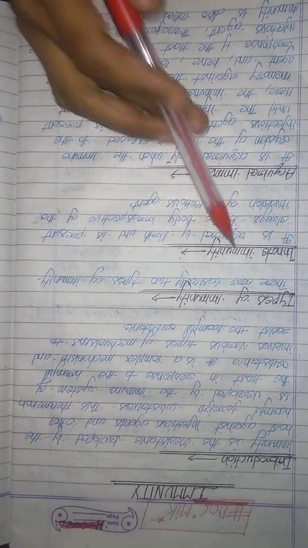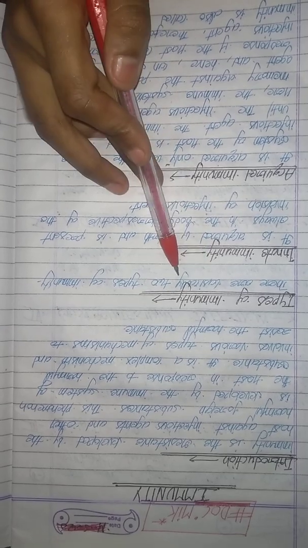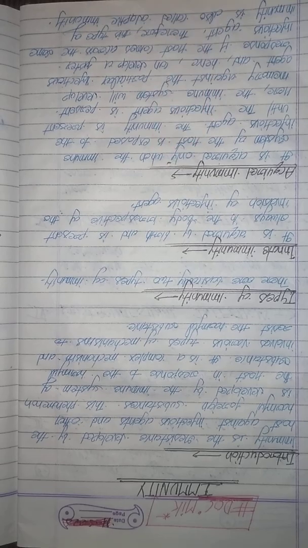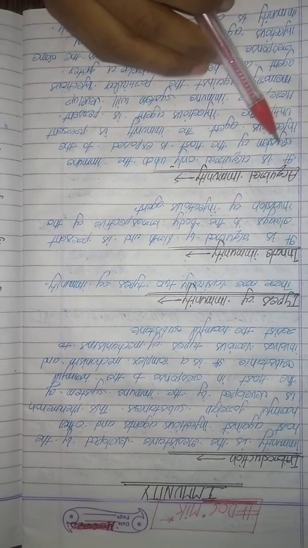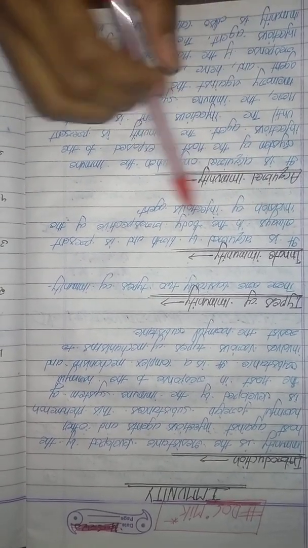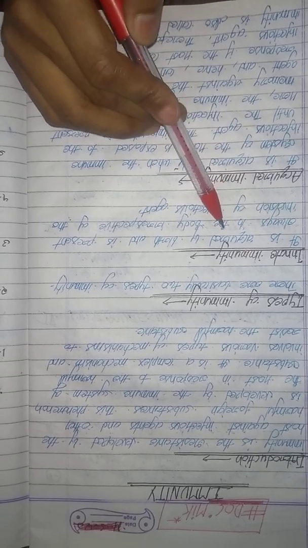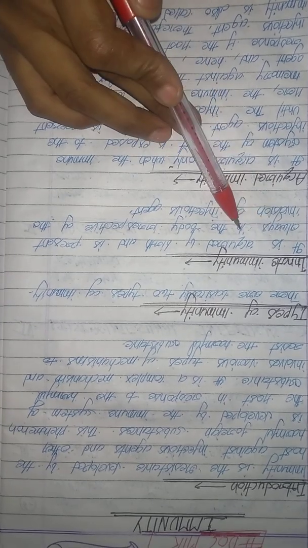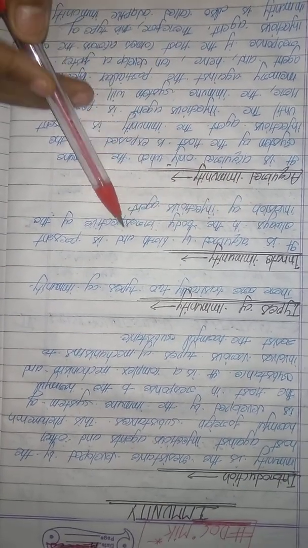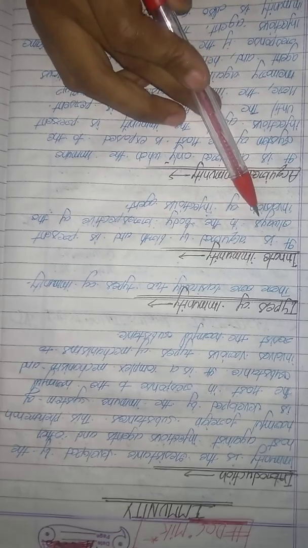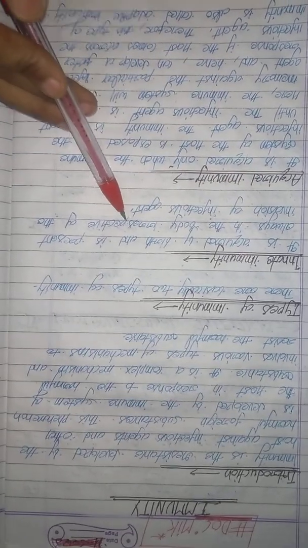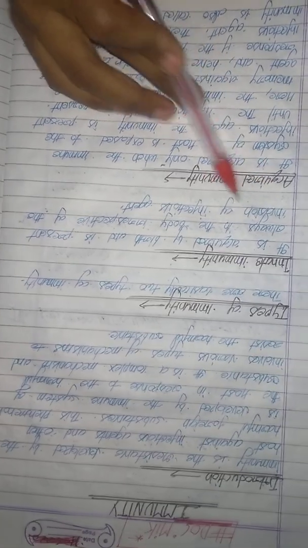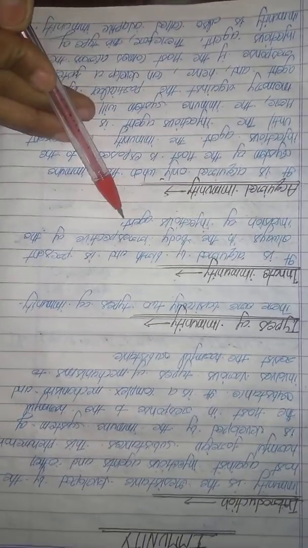Types of immunity. There are basically two types of immunity: innate immunity and acquired immunity. Innate immunity is acquired by birth and is present always in the body. It is effective against invasion of the infectious agent.